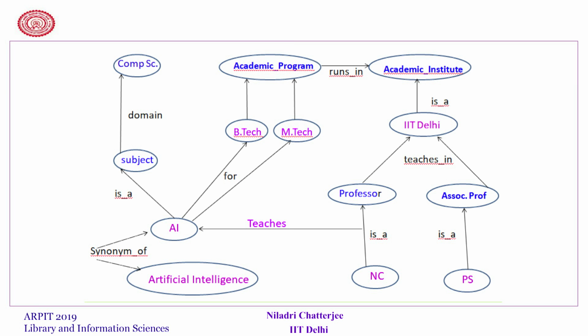IIT Delhi is an academic institute, and each academic institute runs some academic programs. For example, IIT Delhi runs BTech and MTech programs, then BTech MTech from which domain? From the domain of computer science, and you can see that AI is a subject belonging to that domain and artificial intelligence is a synonym of AI. So, the entire knowledge is captured in this graph.